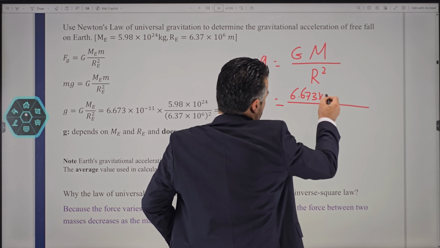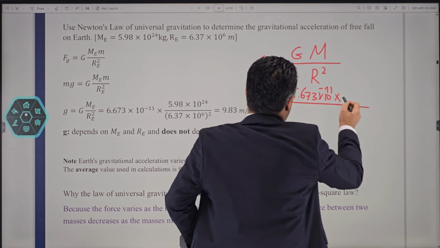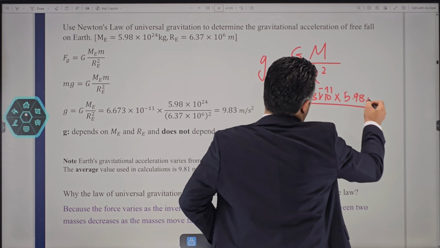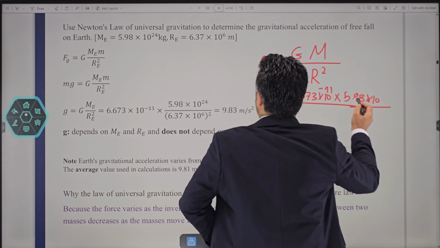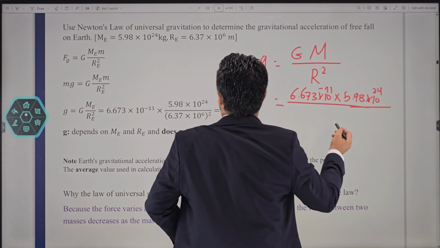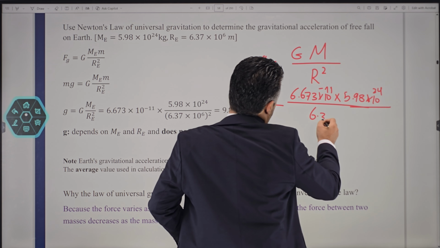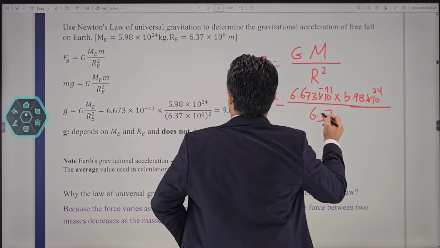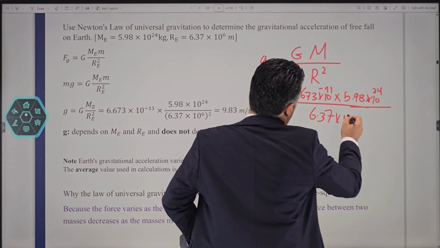G is 6.673 times 10 to the power negative 11, times the mass of the Earth that is given, which is 5.98 times 10 to the power 24 kilograms, and then divided by the radius of the Earth, which is 6.73 times 10 to the power 6. But I'll tell you a trick regarding this one. You have to be really careful at this point.